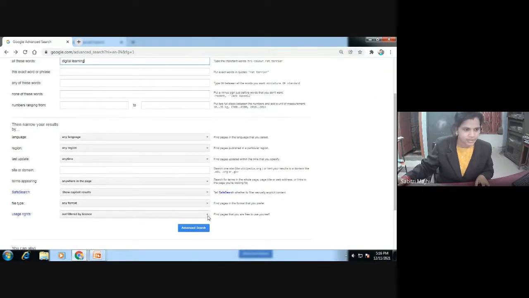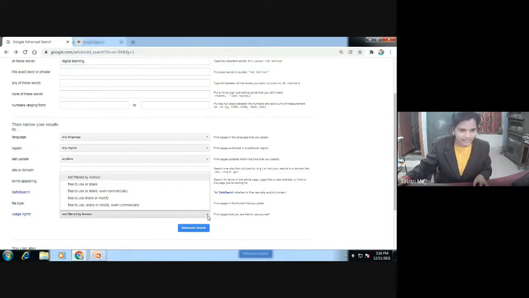Here usage rights is there, and I have to choose the category of OER which I need. Suppose I want free to use, share or modify. So I want an OER, or open educational resource, which I can use freely, I can share it, or I can modify it.